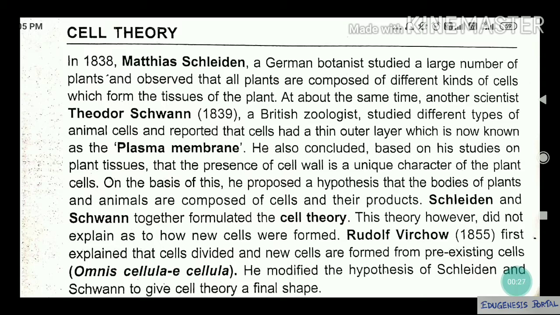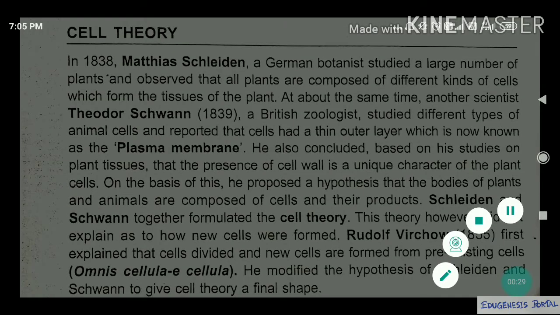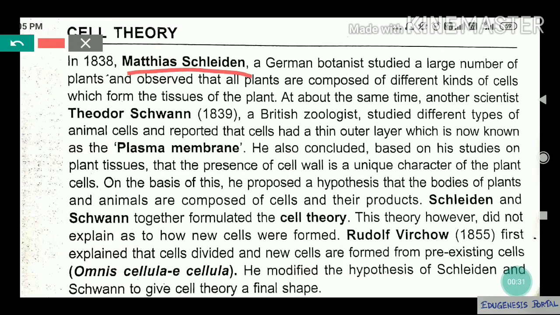So you see, cell theory. Now, cell theory is given by whom? Cell theory is given by Matthias Schleiden and Theodor Schwann. Matthias Schleiden studied different kinds of cells, different tissues of cells, and he found that all cells have a unique membrane, which is known as the plasma membrane. And plants are made up of cell products, that means the endoplasmic reticulum and all these cellular organelles present in a cell.